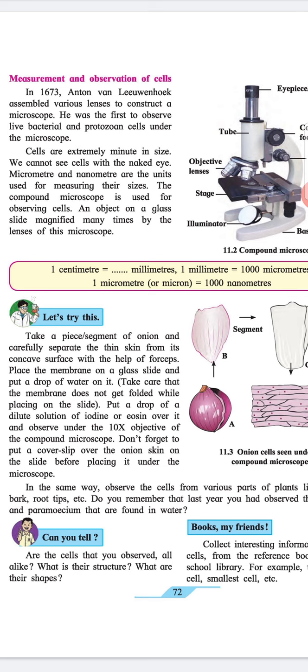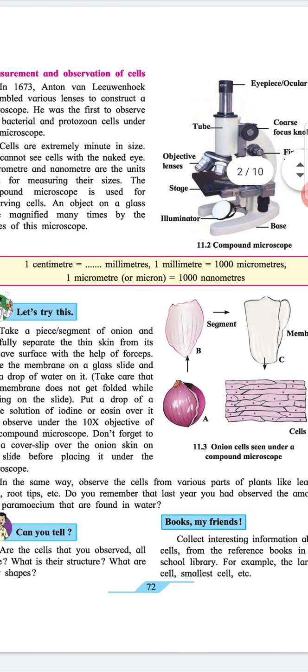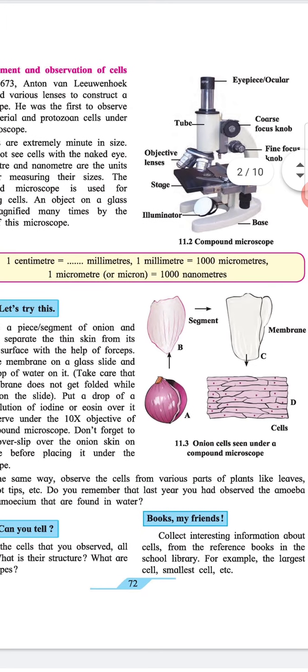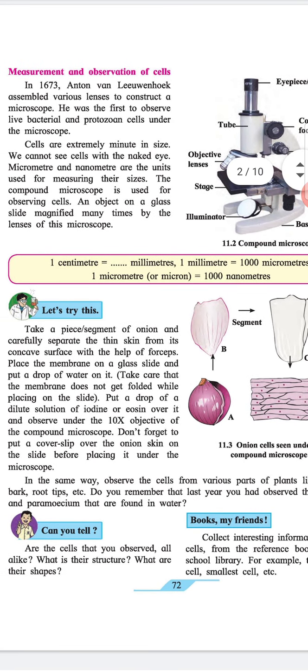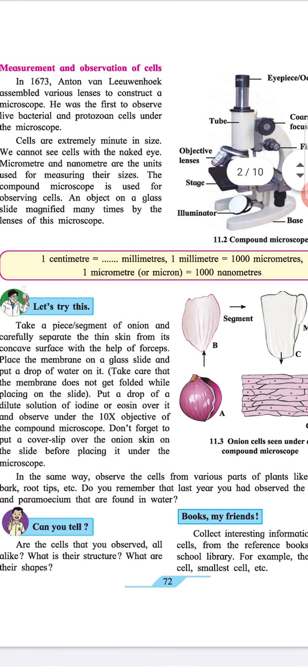Put a drop of a dilute solution of iodine or eosin over it and observe under the 10x objective of the compound microscope. Don't forget to put a cover slip over the onion skin on the slide before placing it under the microscope. In the same way, observe the cells from various parts of plants like leaves, bark, root tips, etc.